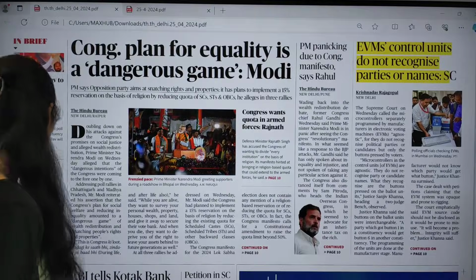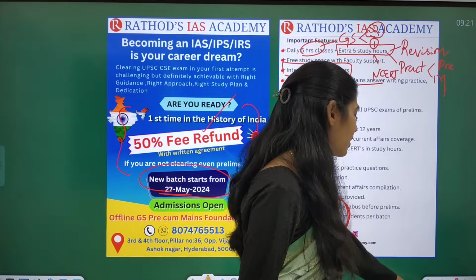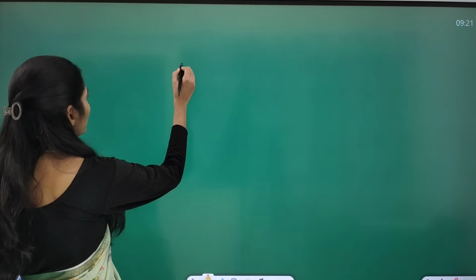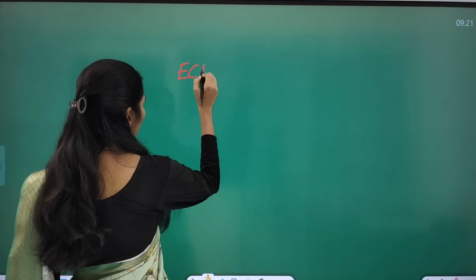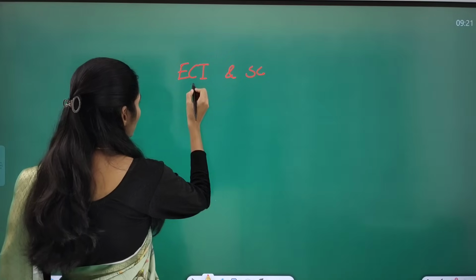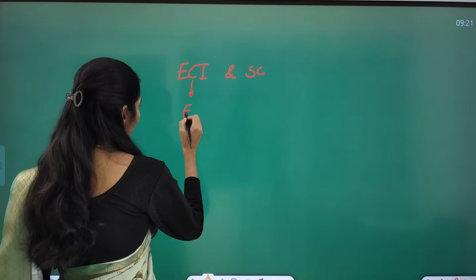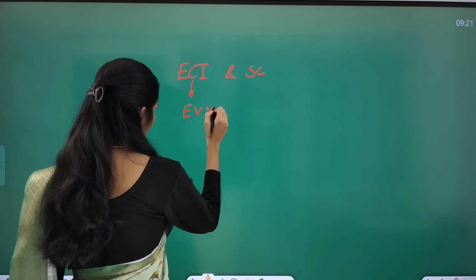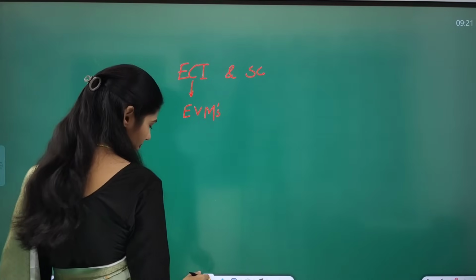And now let us see the dimensions of the first article. It is talking about the Election Commission of India and Supreme Court intervention, especially focusing on EVMs, electronic voting machines.